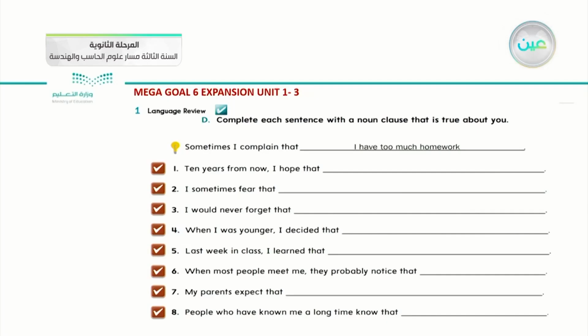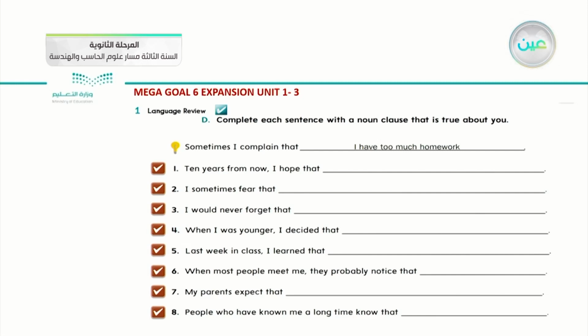Sometimes I complain that I have too much homework. This is the right way I use the noun clause. Notice I use that. So this is the first situation.